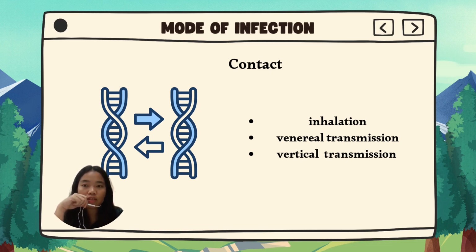Next, venereal transmission, where sexual contact during mating can spread the disease, particularly when males are carriers of brucellosis in their reproductive organs. Lastly, vertical transmission, where pregnant wildlife may pass the infection to their young in utero or during birth through exposure to infected birth fluids.